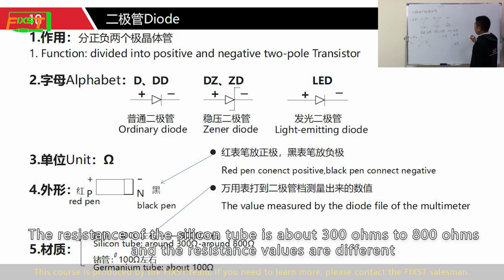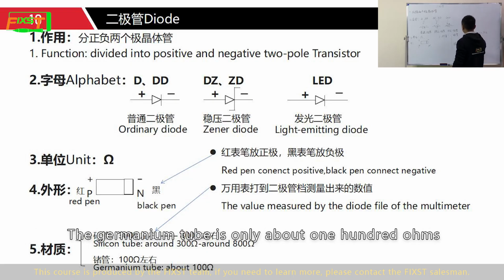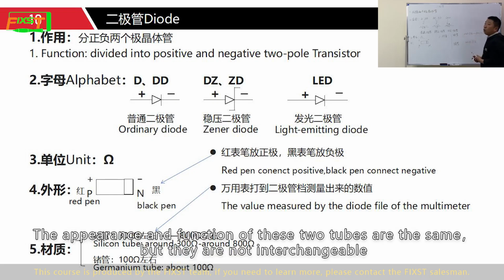The resistance of a silicon diode is about 300 ohm to 800 ohm, while the germanium diode is only about 100 ohm. The appearance and function of these two diodes are the same, but they are not interchangeable.